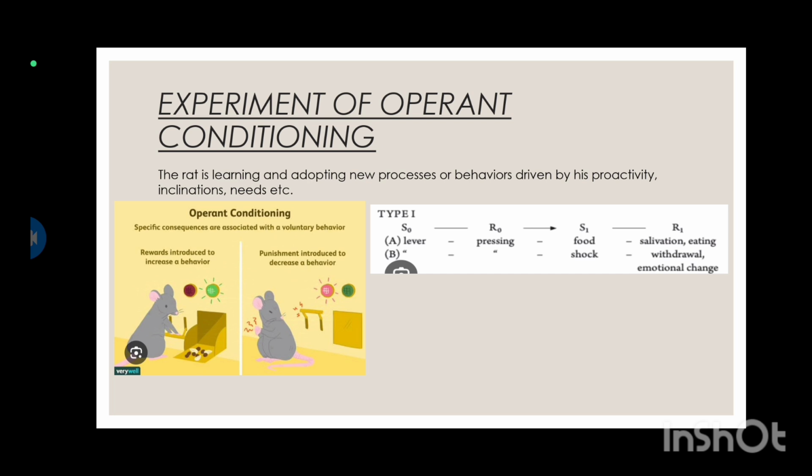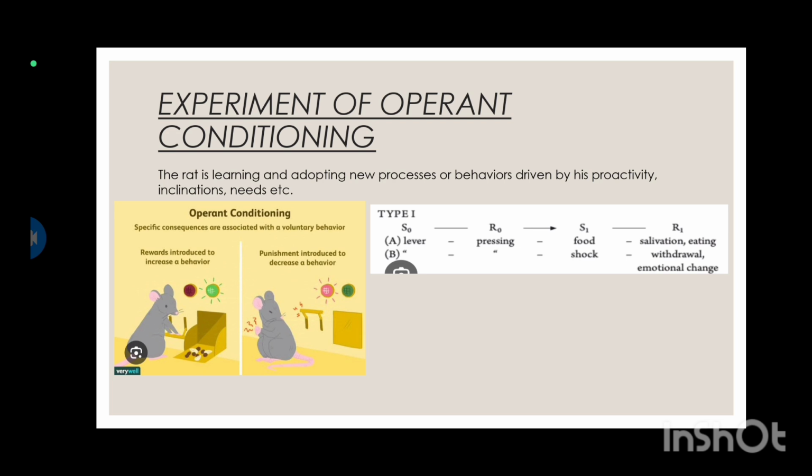As food is the prime need of the rat, when he presses the lever, it's a voluntary behavior and he gets the food as a reward. So it's a positive reinforcement.